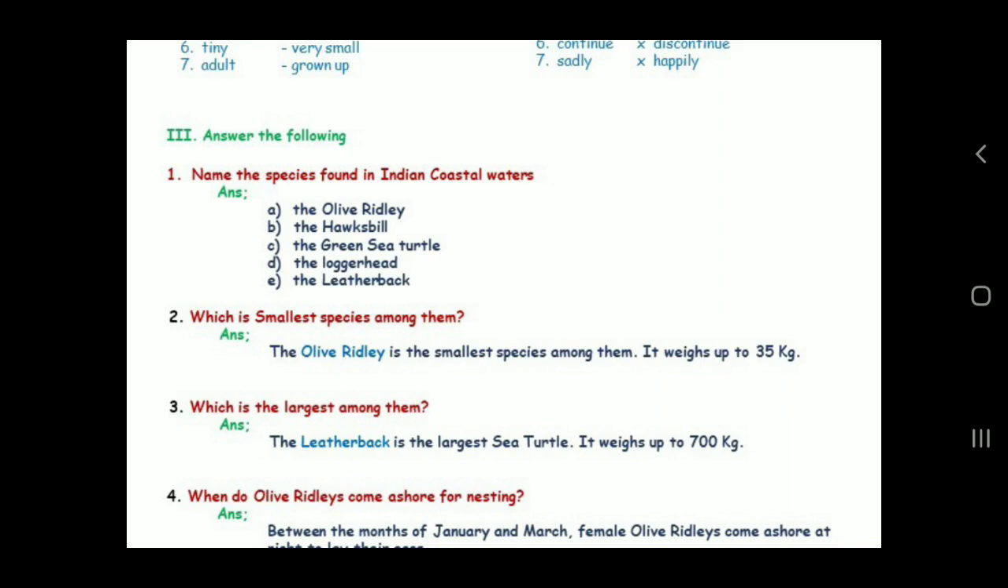Okay. So the answer is the olive ridley is the smallest species among them. The olive ridley is the very small sea turtle among the 5. It weighs up to 35 kg. What is the weight of the small sea turtle? It will be 35 kg.